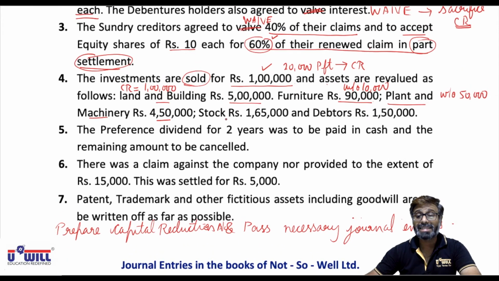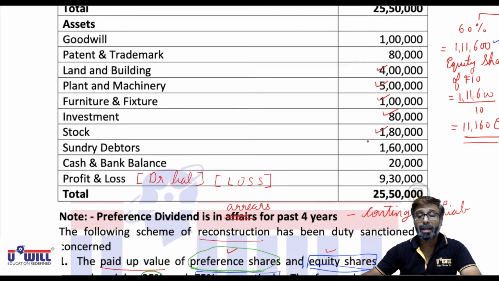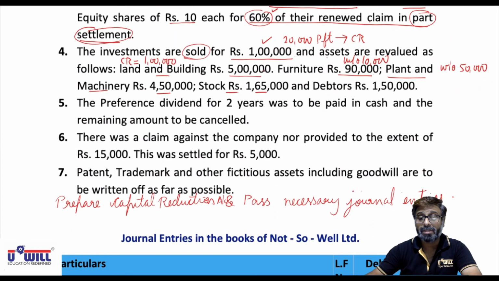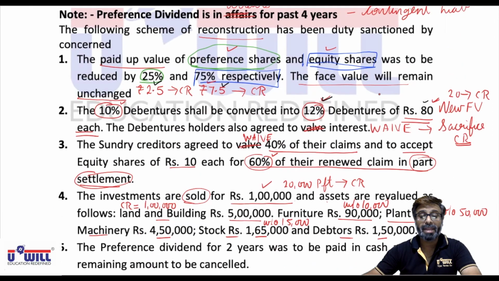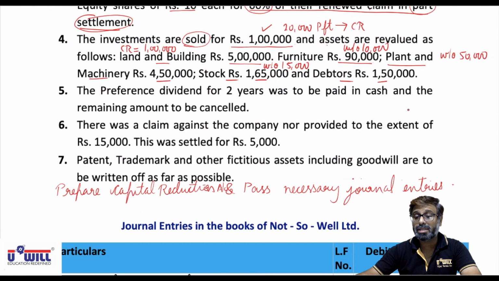Stock is 1,65,000 and in the balance sheet stock is 1,80,000. Against 1,80,000, 1,65,000 means we have to write off 15,000. This also we can combine. And debtors are 1,50,000 and in the balance sheet they are 1,60,000. Means against 160, 150, so we have to write off 10,000. So these all we can combine into one entry.